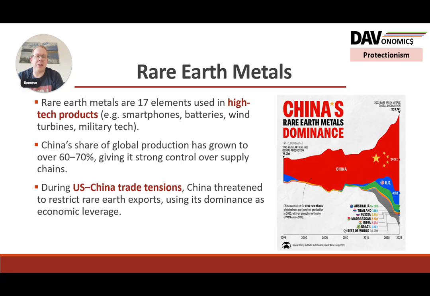So one of the things during the US-China trade war and tensions was that China threatened to restrict rare earth exports, using that dominance as leverage. So that was quite a big change, really, in terms of how China dealt with the first trade war compared to the second one. They built up this. They're probably going to do it anyway, but they realised what their advantage was, and that advantage in rare earth metals allowed them to maybe stop the trade wars or get a better deal with Trump or make him back down, because they had quite a lot of leverage in the situation.